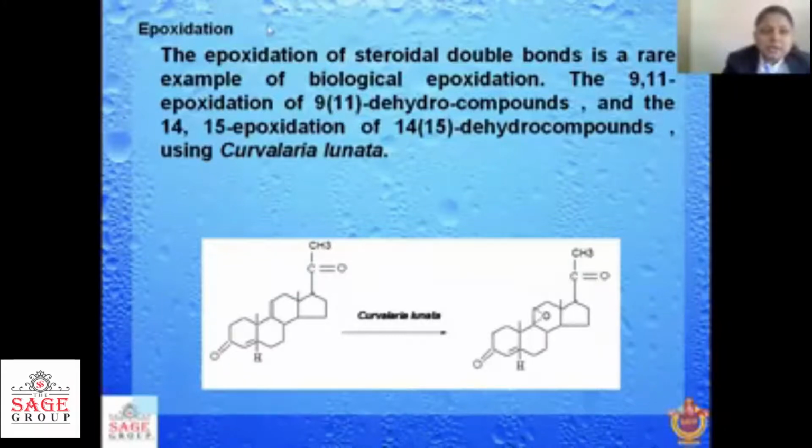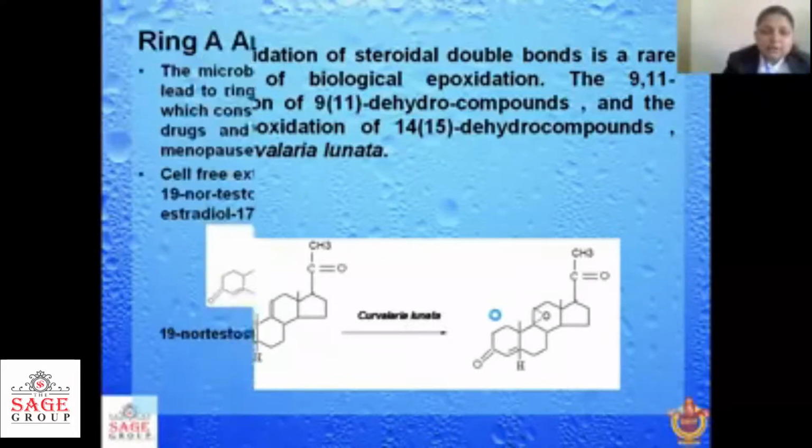Now the epoxidation reaction. Epoxidation takes place with the help of Curvularia lunata. At the 9th and 11th positions, an epoxy ring is formed. The epoxidation of a steroidal double bond is a rare example of biological epoxidation: 9-11 epoxidation of 9-11 dihydro compounds, and 14-15 epoxidation of 14-15 dihydro compounds, using Curvularia lunata.